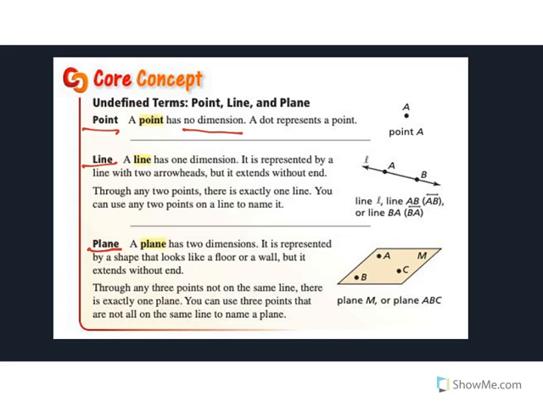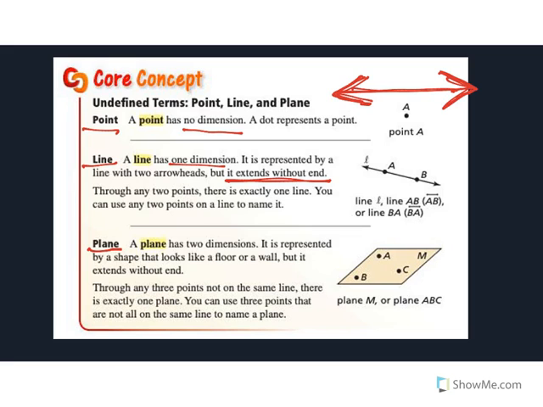A line has one dimension. We can draw a line, right? Be very, very careful as we get into Chapter 8 and further on. A line has arrows at the end because it goes on forever. It extends without end is the fancy way of saying it. So we have to put those arrows on the end of our line if it's a line. Otherwise it's a segment with endpoints, which we'll get to, don't worry.